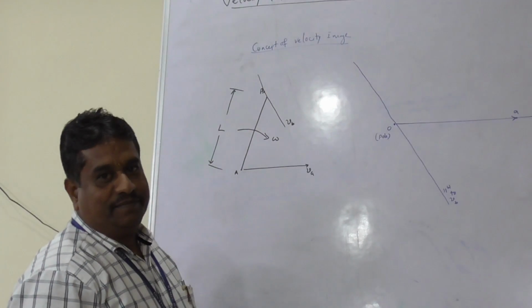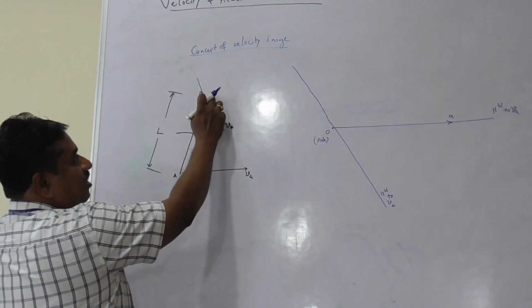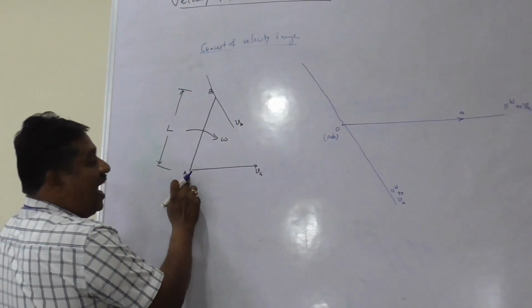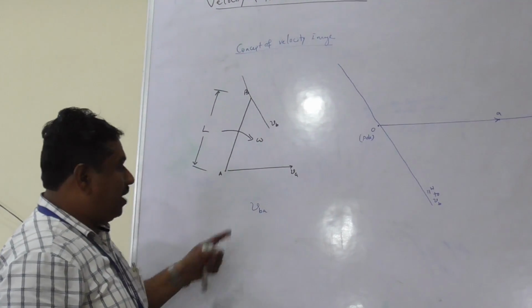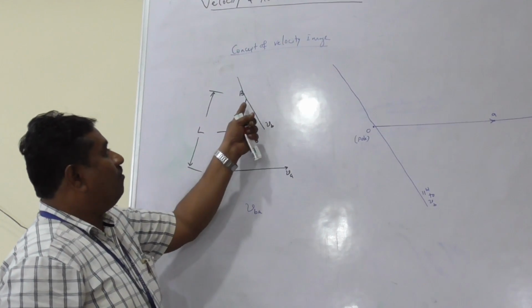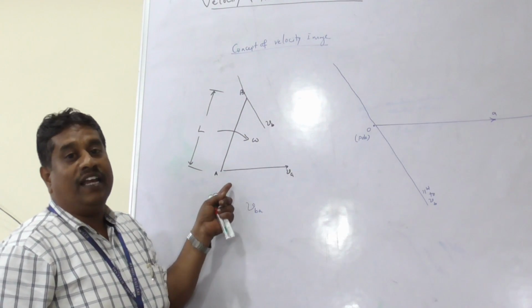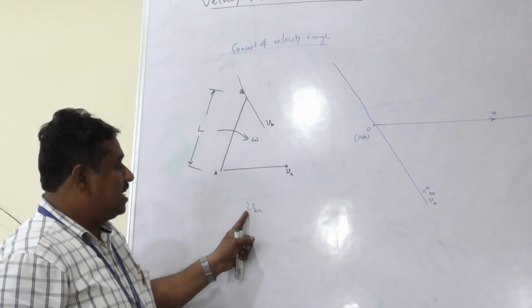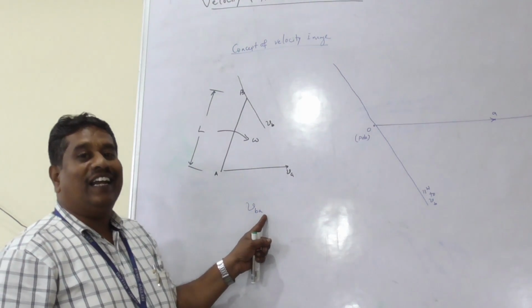Now let us consider velocity of B relative to A as seen at A, meaning VBA is to be represented. As I already told, velocity of any point with respect to some other point on the same link is perpendicular. Hence, VBA can be expressed by drawing the perpendicular line.